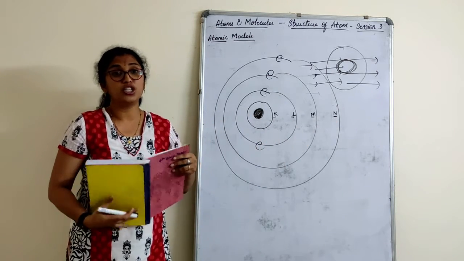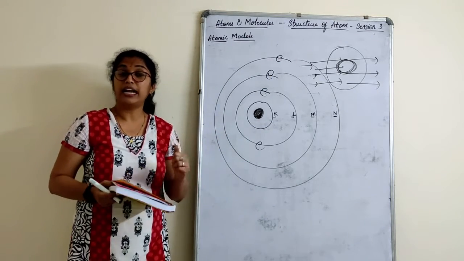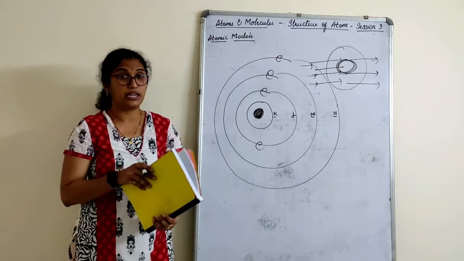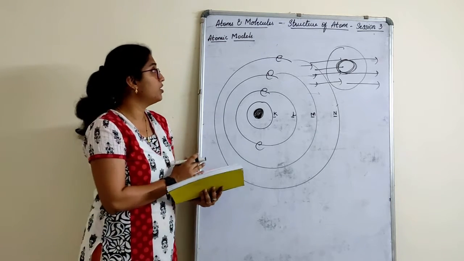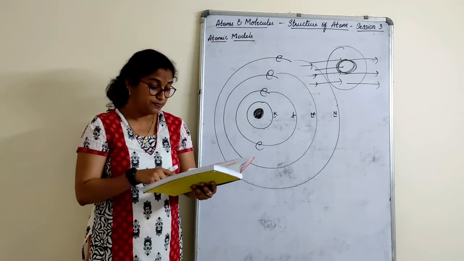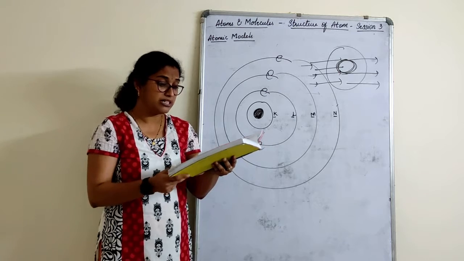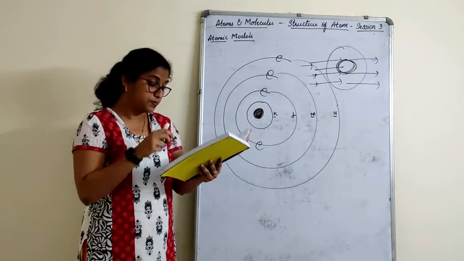Now what is that shell arrangement? How do the electrons occupy those shells? That we will study in the next class. So in today's class, we only understand the different atomic models. Rutherford's we understood. Let me now take you through the assumptions made by Niels Bohr, which we follow today, children.